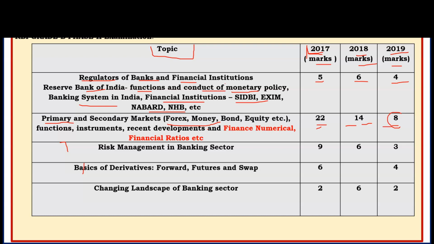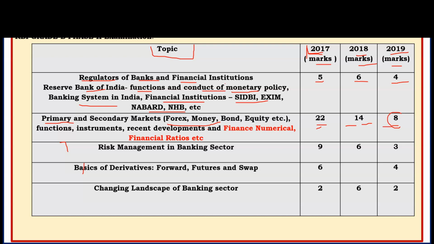Break-even analysis is another important topic, and YTM is another important topic. Some ratios are also important, like financial ratios. You have to cover some important ratios. No need to cover all the ratios, but you must be aware of the important ratios which are used in banking, so you can cover those ratios.